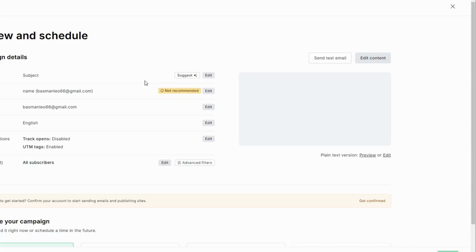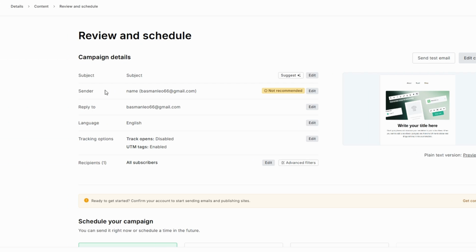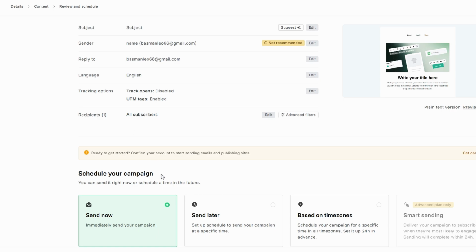Now, it's time to send your email. In MailerLite, you can choose who receives your campaign by selecting from your subscriber list. If you haven't uploaded your list yet, don't worry, you can do that in a few simple steps. After choosing your recipients, hit Send Campaign to launch your email marketing campaign. Your email will go out to everyone on your list, and you'll be able to track how it performs.